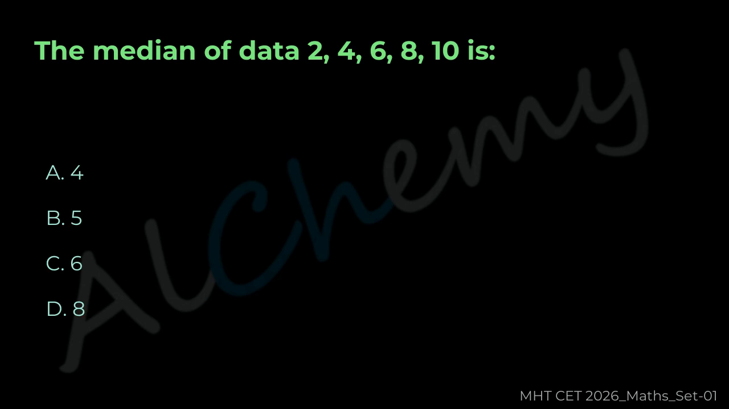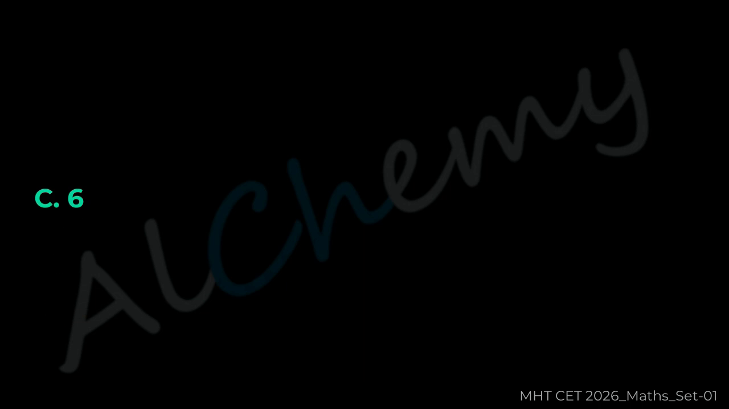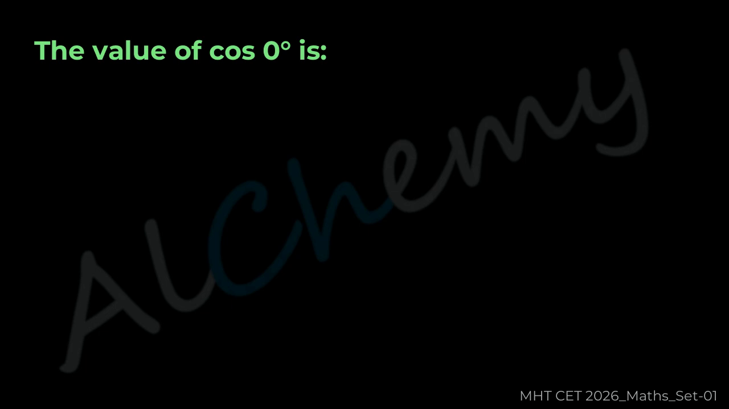Question 47. The median of data 2, 4, 6, 8, 10 is A 4, B 5, C 6, D 8. The correct answer is C 6.